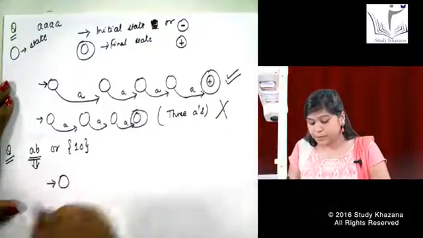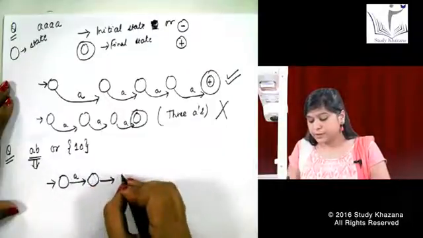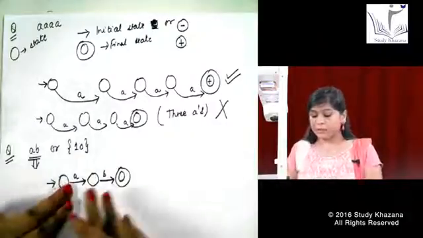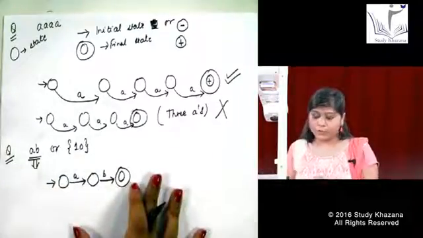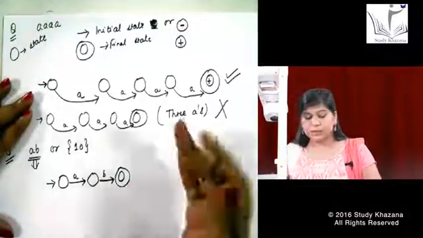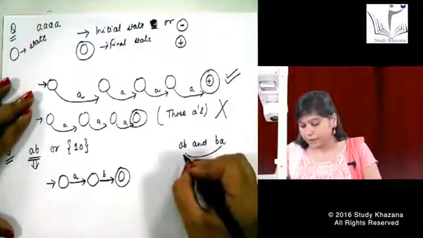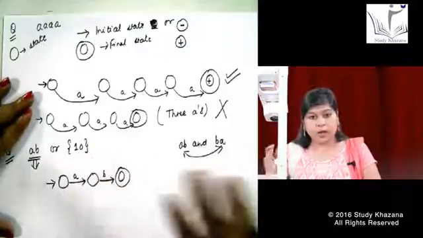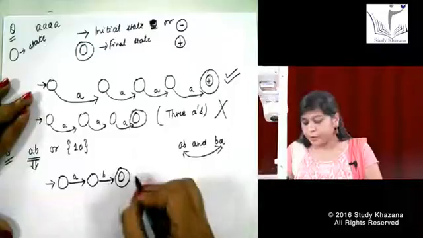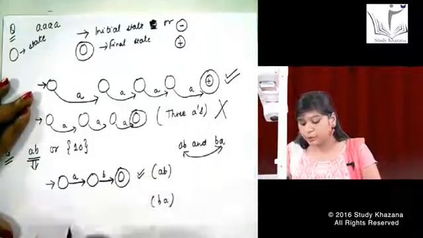I say this is my initial state. I gave an input as A. Okay, this. And again I gave an input as B. Can I start with B and then give A? Is it possible? Can I start with B and then append an A over there? See, in strings, AB and BA are totally different. They are not similar. If A is coming after B, it is a different string as compared to AB. So this machine is only correct for AB. This will not be correct for BA.